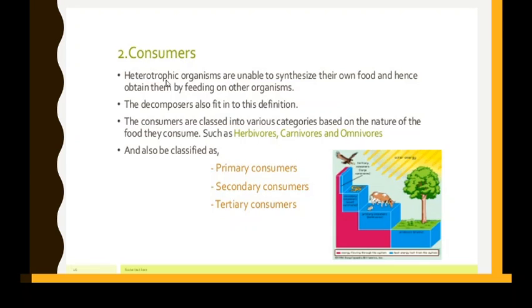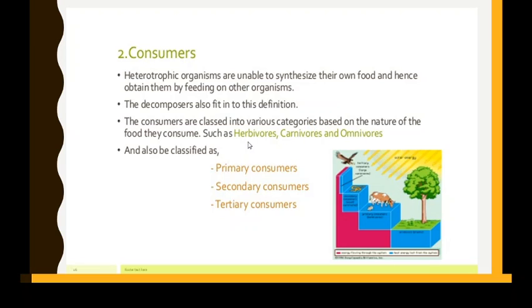So heterotroph means nutrition taken from other organisms, that is plants. So they are unable to synthesize their own food. Because we are unable to synthesize our own food, we are feeding on the other organisms, right? So the decomposers also fit into this definition, because decomposers are also dependent on other organisms. They decompose only the dead plants, decayed animals, dead and decayed organisms, right?